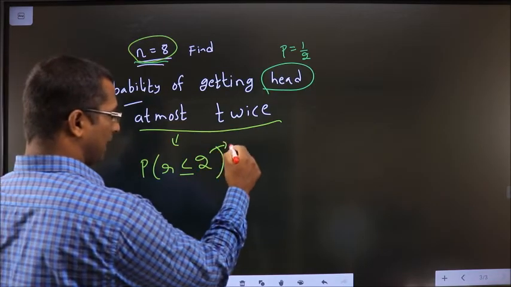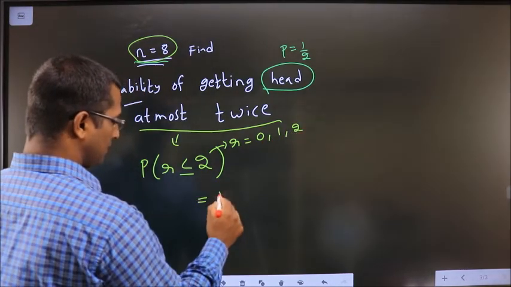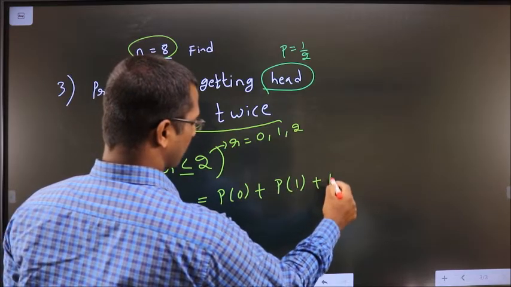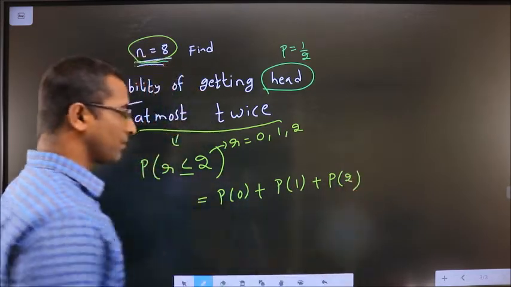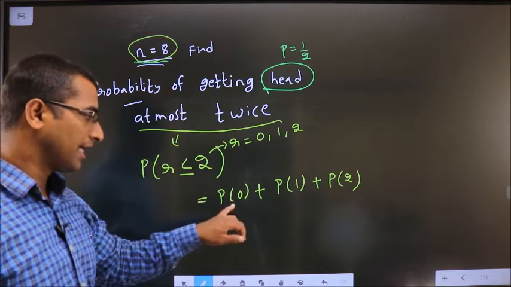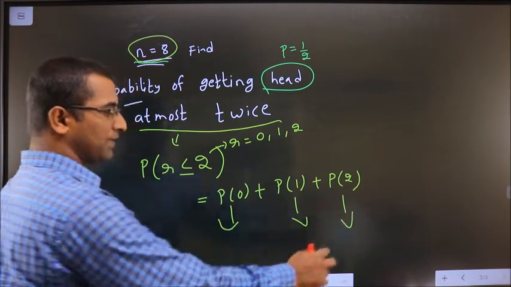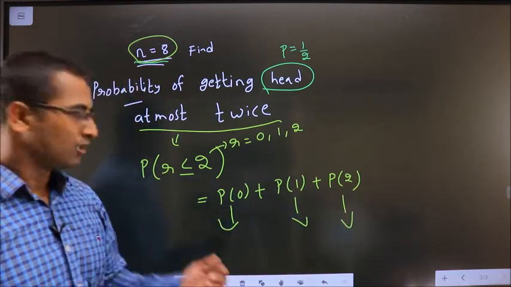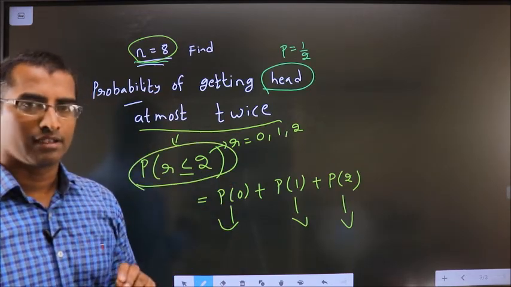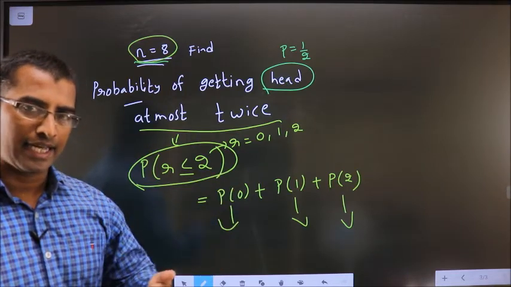So here my r values will be 0, 1 and 2. That is equal to P of 0 plus P of 1 plus P of 2. R values are few, I don't need to do 1 minus. Directly apply the binomial formula on each and add to get the answer. Clear? At most means that number or less than that.